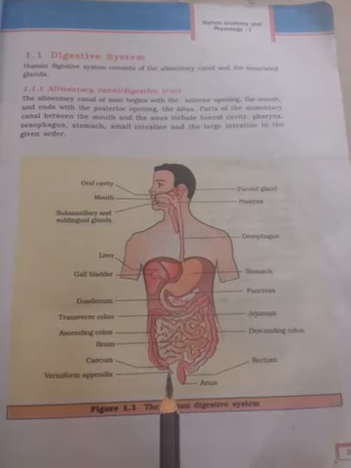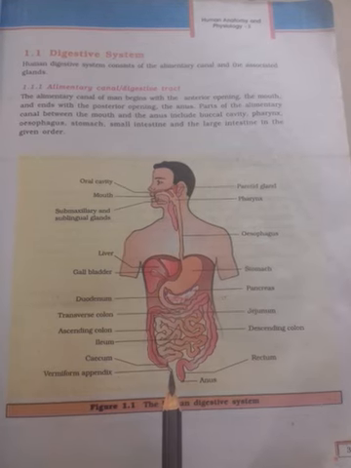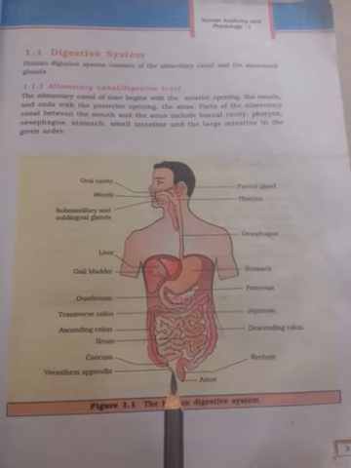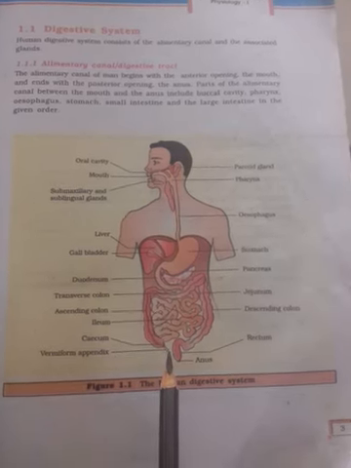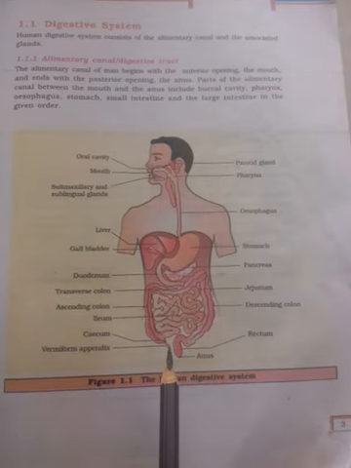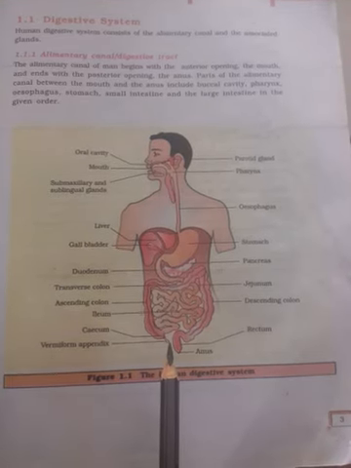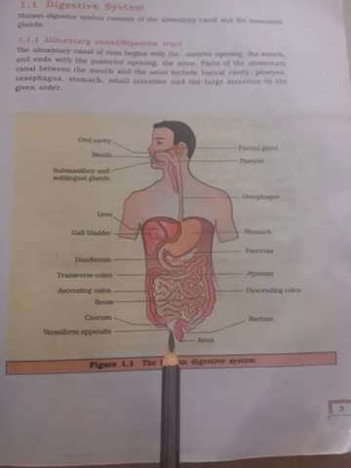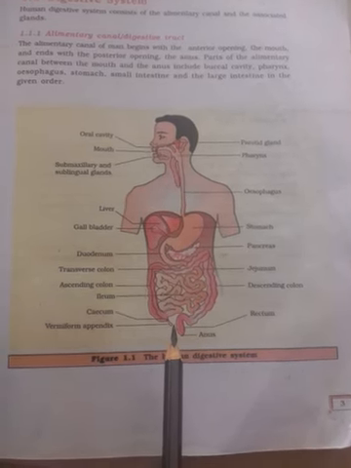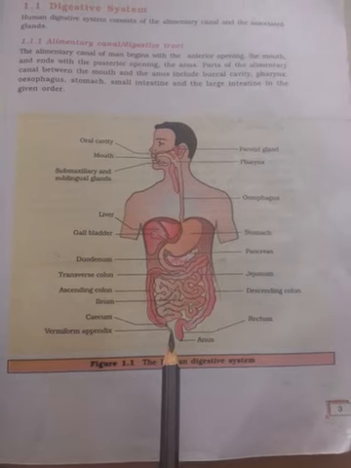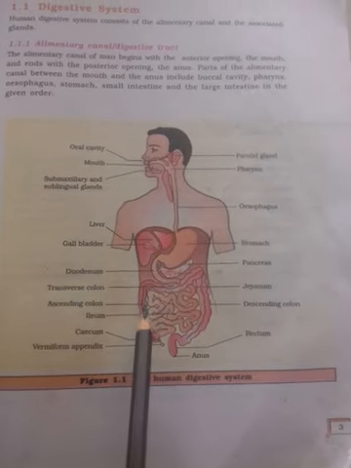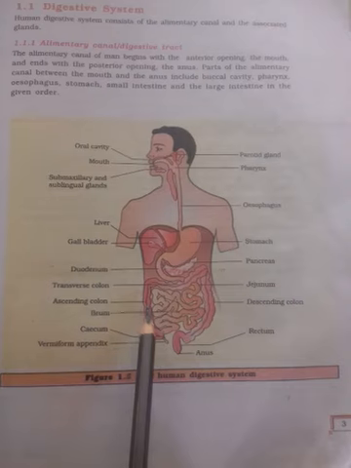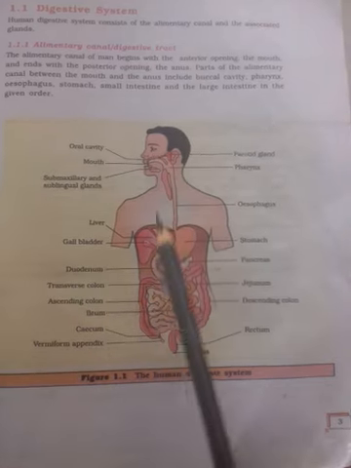Okay, last class I explained about the alimentary canal of the digestive system in human beings. Today I will explain about the gut wall of the alimentary canal and the parts of the alimentary canal. Now, this is the diagrammatic representation of the digestive system of human being.